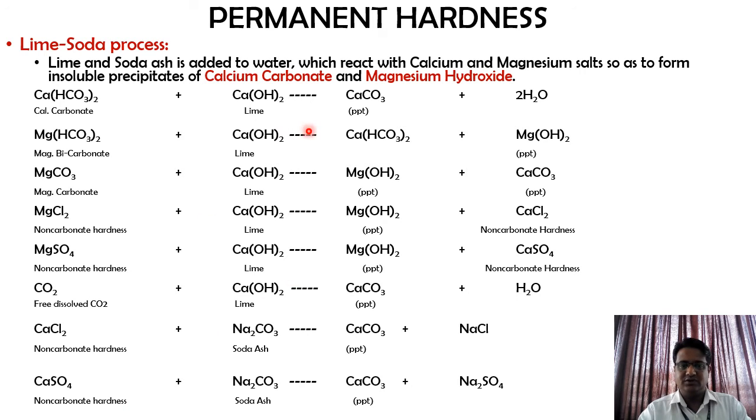So basically these are the reactions which will occur in the lime soda process. Again I will repeat, in the lime soda process you will add lime and soda ash to the water, which react with calcium and magnesium salts, so as to form insoluble precipitates of calcium carbonate and magnesium hydroxide.